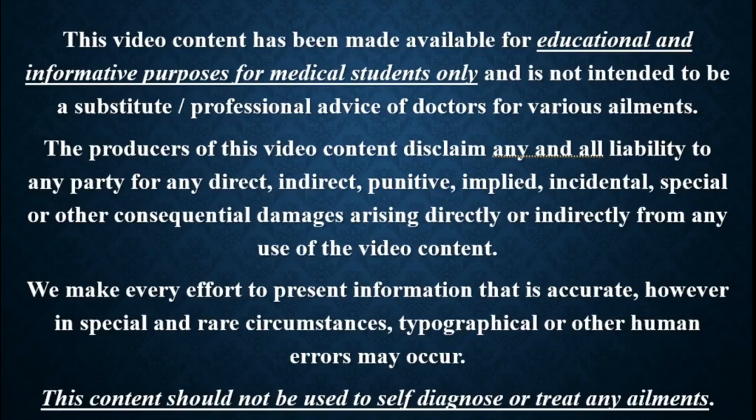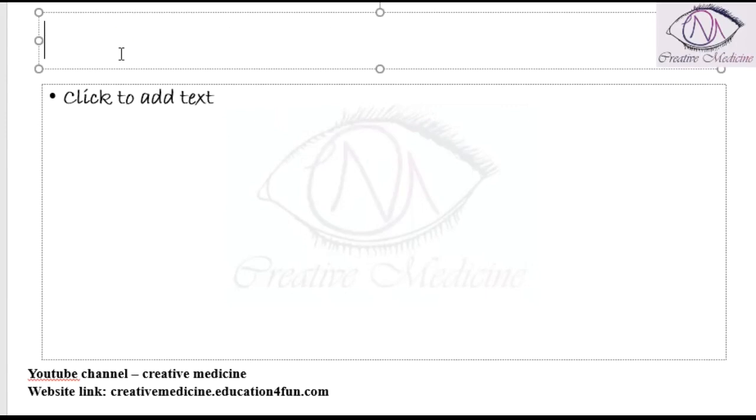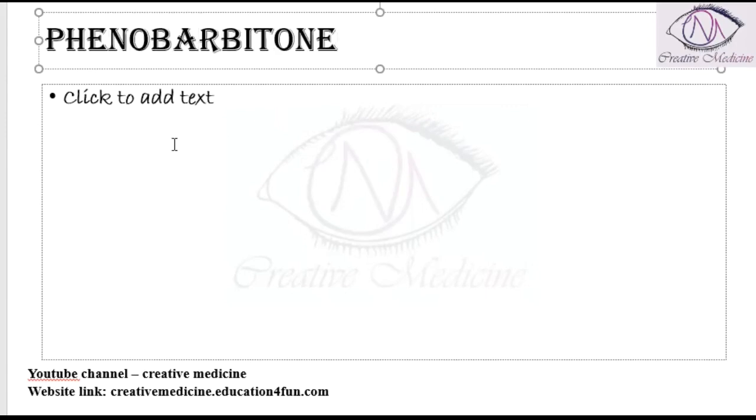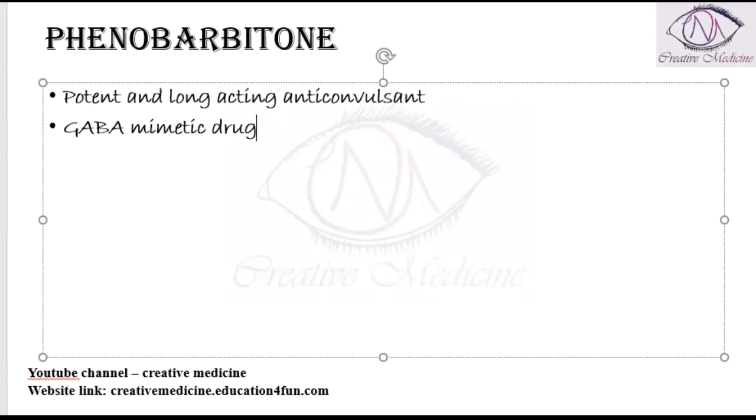In this lecture, we will learn about Phenobarbitone. Phenobarbitone is a potent drug and it is a long-acting anticonvulsant drug. It is a GABA mimetic drug. It is the oldest anti-epileptic drug.